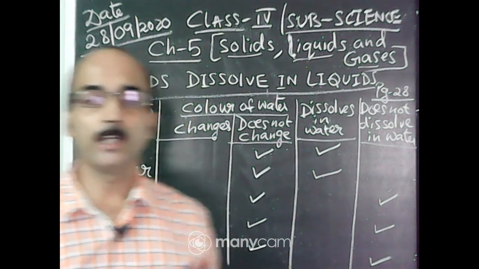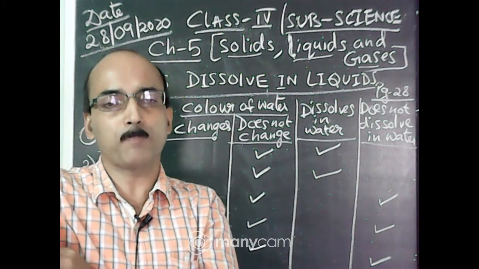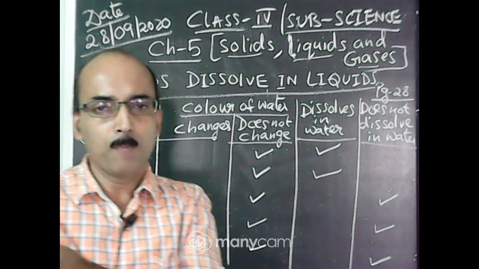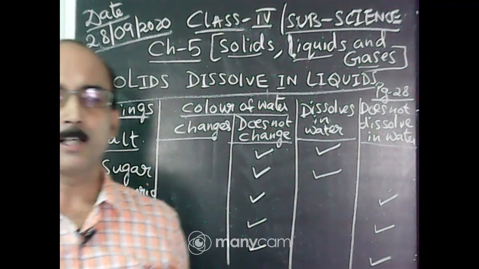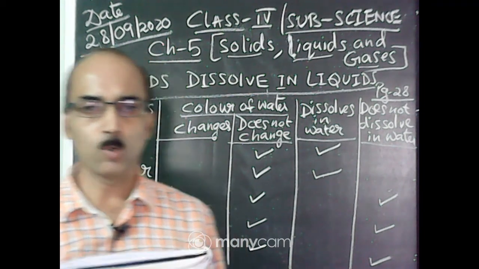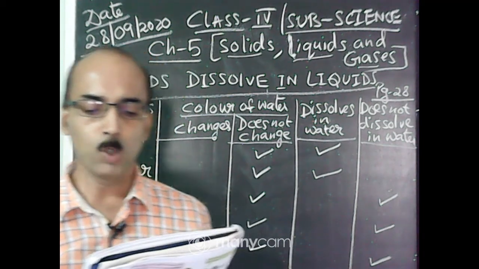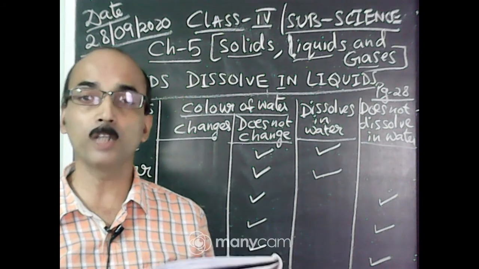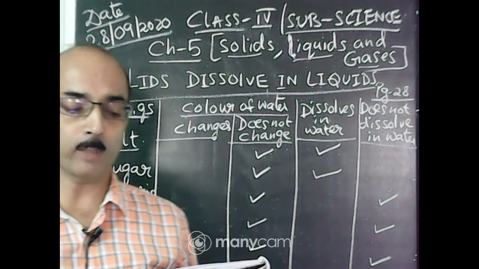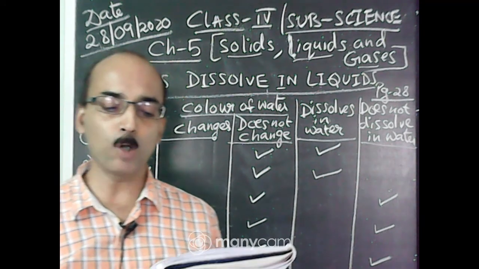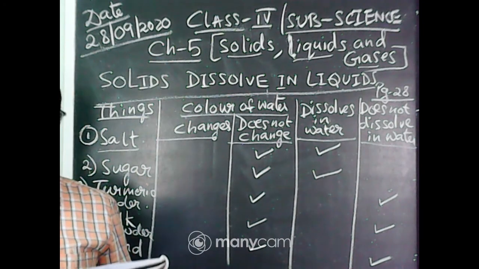You know, in solids the molecules are very closely packed. There is no intermolecular space among the molecules. But in liquids, the molecules are not very closely packed. They are a little bit apart, far apart. So there is little intermolecular space between the molecules. So, there are empty spaces among the liquid molecules. I have told you, when sugar is dissolved in water, sugar molecules fill the empty spaces among the molecules of water.